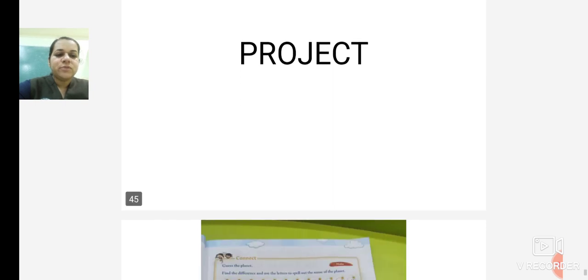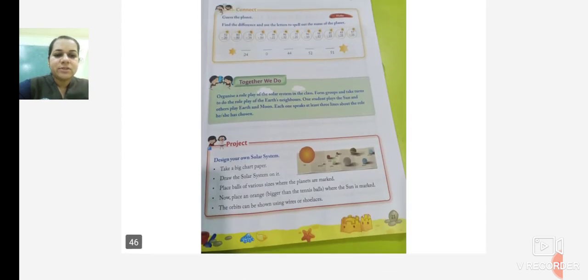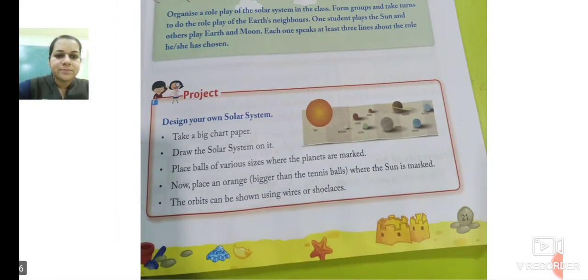Project. Now we move ahead with the project. What you have to do is take a big chart paper, draw the solar system on it, place balls of various sizes where the planets are marked. Now place an orange bigger than the tennis balls where the sun is marked. The orbits can be shown using wire or shoelaces.